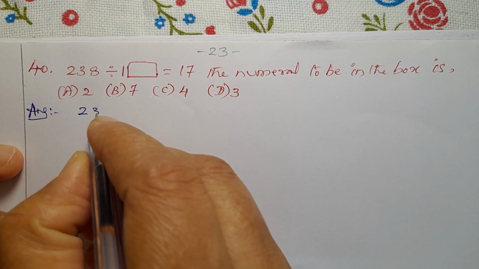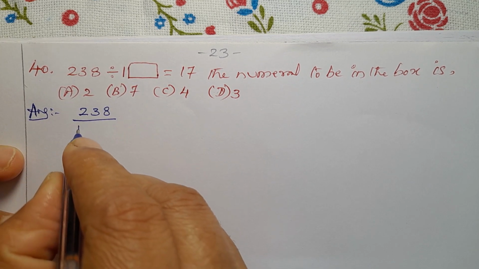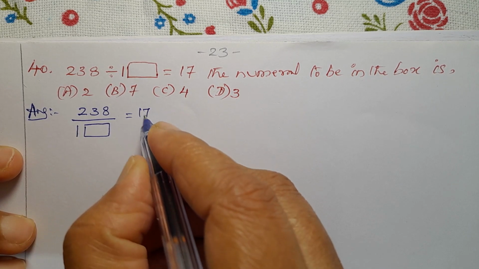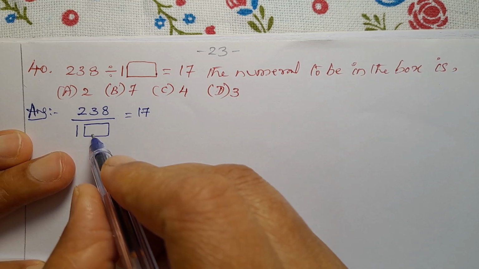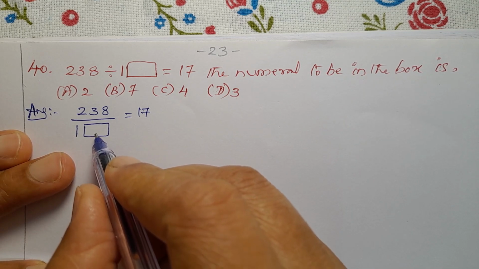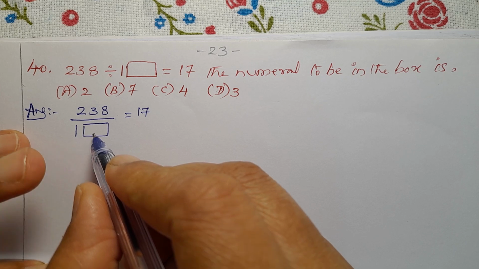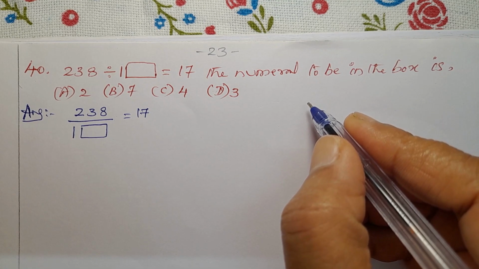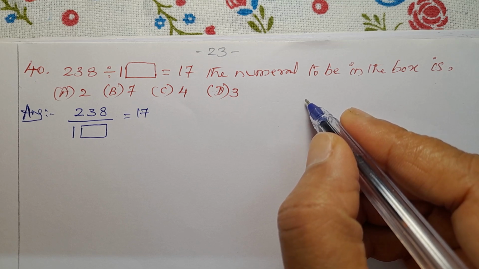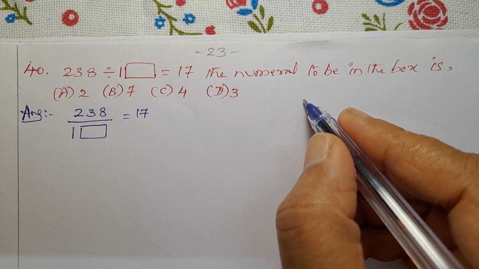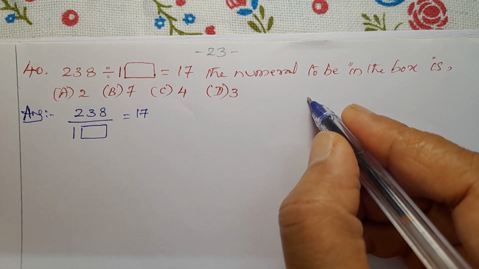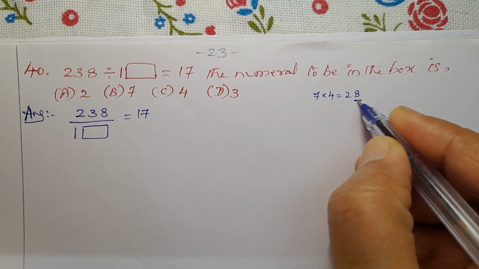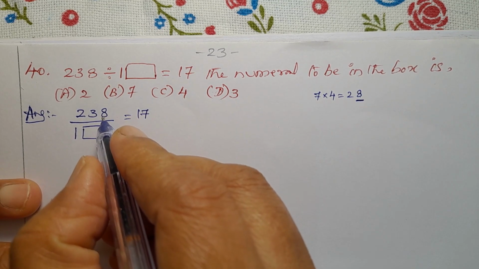So 238 divided by a box. Here there is a box. Okay. Equal to 17. So find out the numeral to be in the box. Okay. So how to find out? Recall the table. Which table? 7th table. So 7 1s are 7, 7 2s are 14, 7 3s are 21, 7 4s are 28. So 7 4s are 28. In the unit place, 8 is there. Here also in the unit place, 8 will be there.